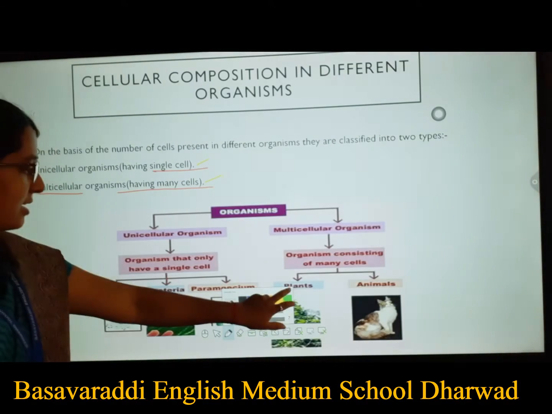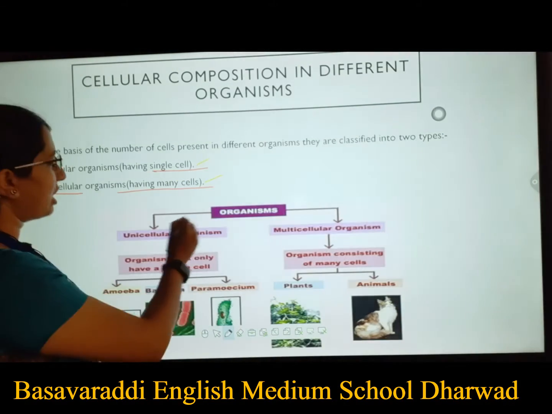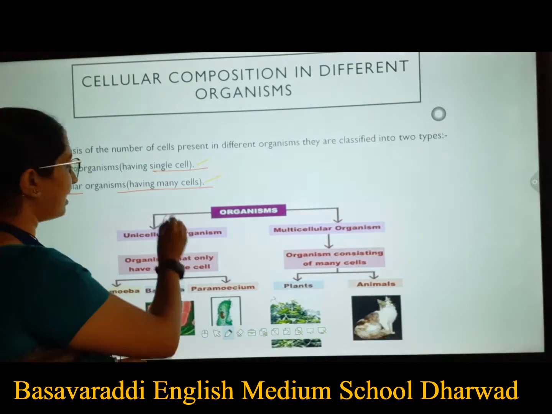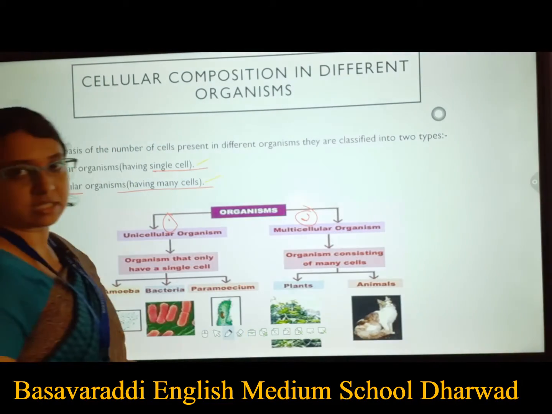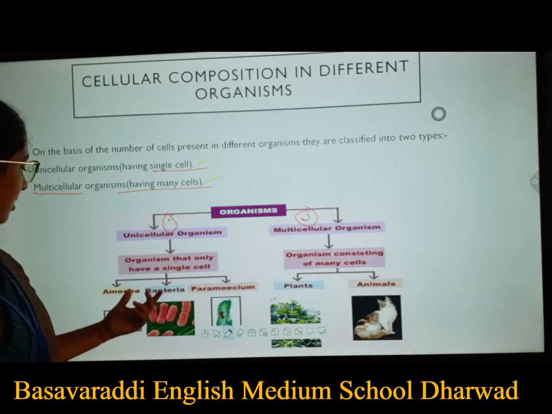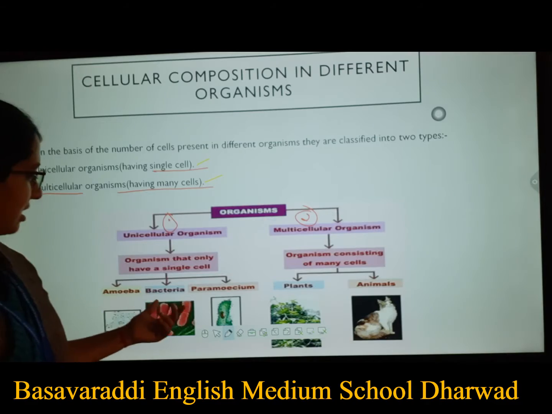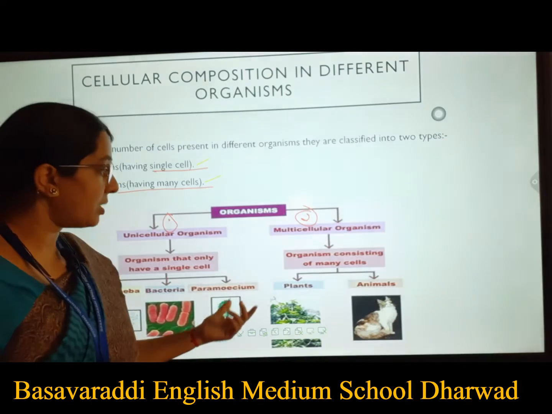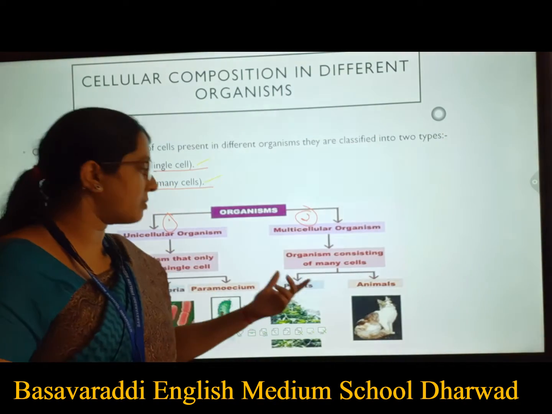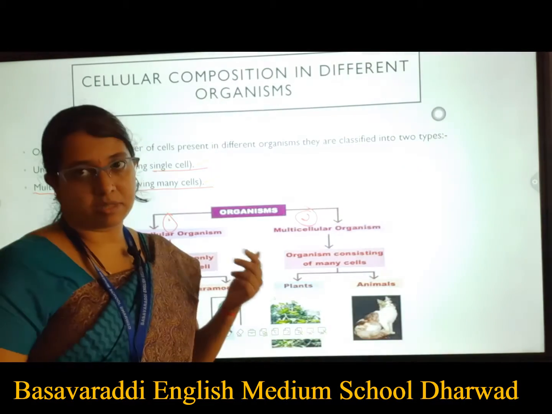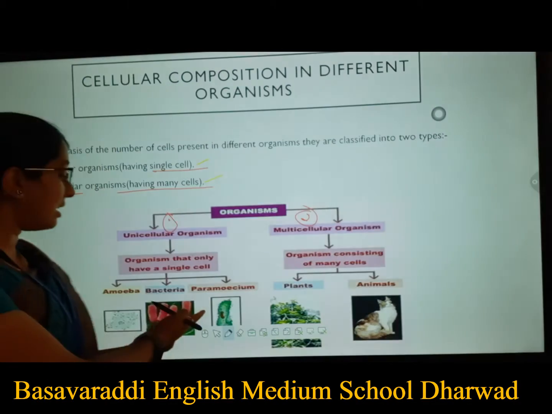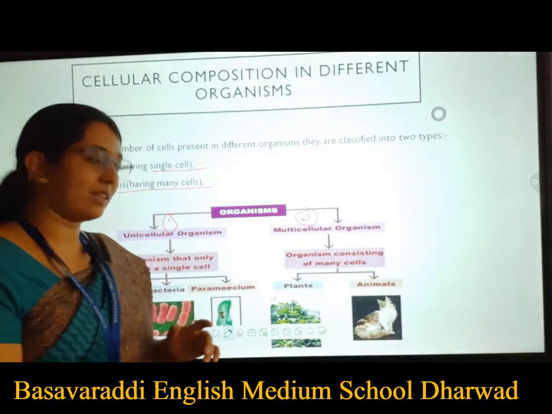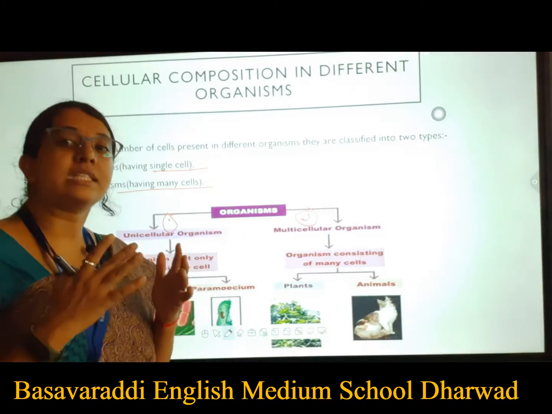So you can see here, the organisms are basically classified into two types, unicellular and multicellular. In case of unicellular, we have amoeba, bacteria, paramecium as examples, whereas multicellular organisms include plants and animals. Multi means they have many cells. Here they have only a single cell, that's why they are called unicellular.